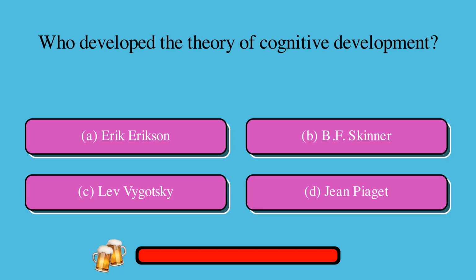Who developed the theory of cognitive development? A. Erik Erikson, or B. B.F. Skinner, or C. Lev Vygotsky, or D. Jean Piaget? The correct answer is D. Jean Piaget.